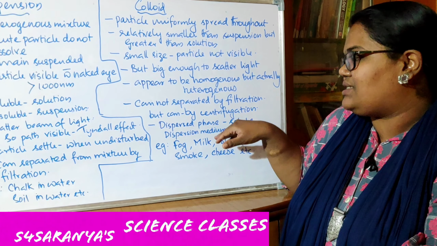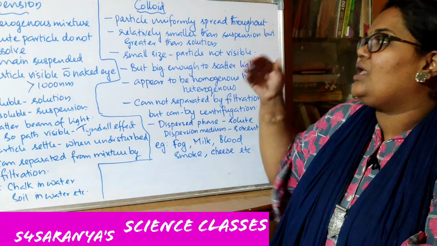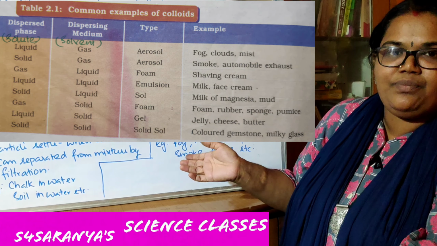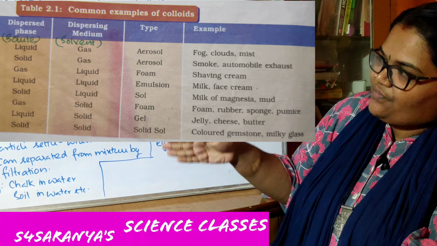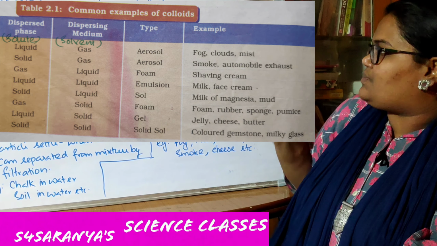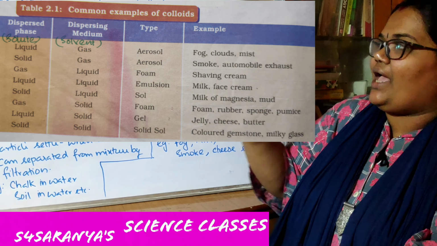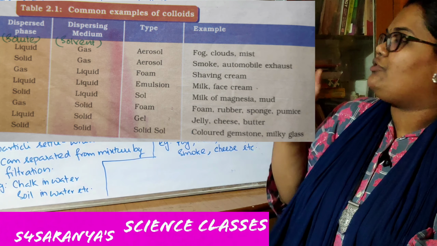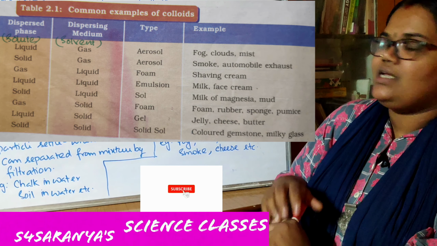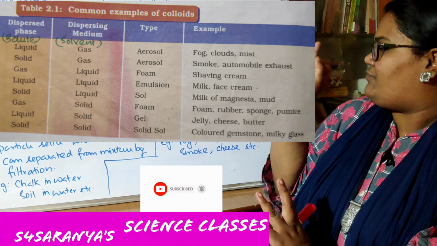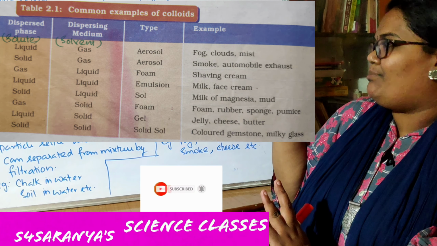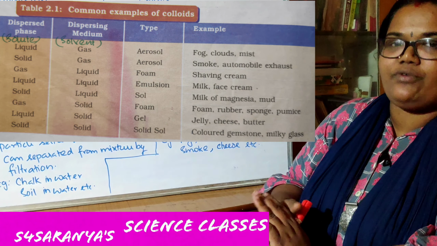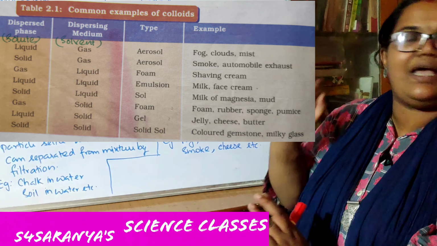According to the dispersed phase and dispersion medium, colloids can be categorized into different categories. Here you can see the table, with the dispersed phase, which is just like solute, and the dispersion medium, which is just like solvent. According to which type of dispersed phase and which dispersion medium you are taking, you will get different types of colloid, right? So here you can see smoke, fog, milk, blood, butter, cheese, etc. All these are different types of colloid according to their dispersed phase and dispersion medium.